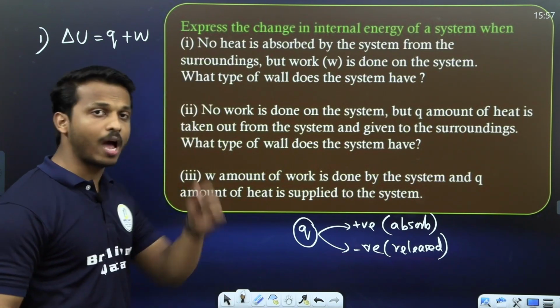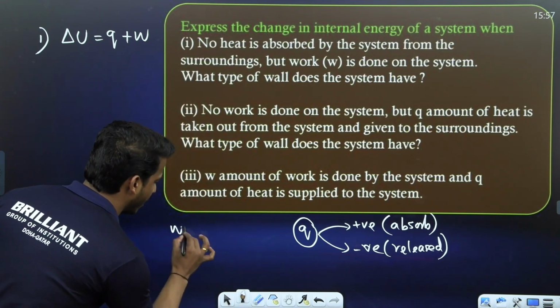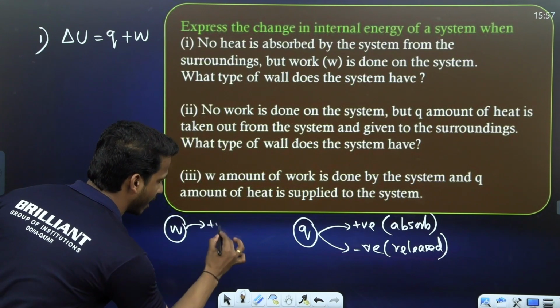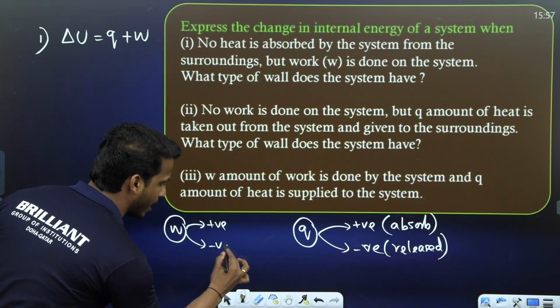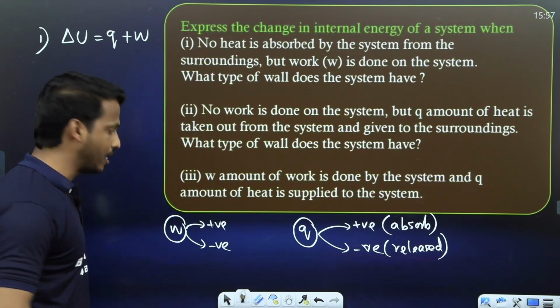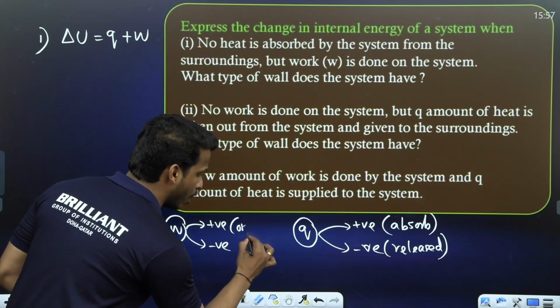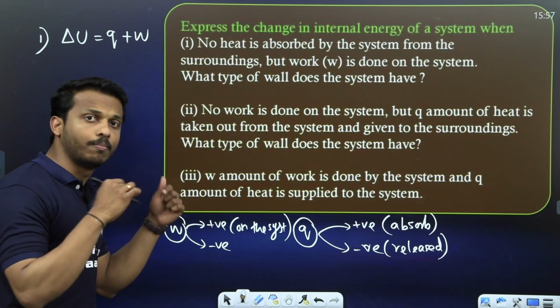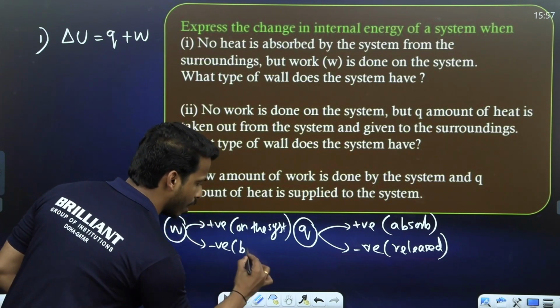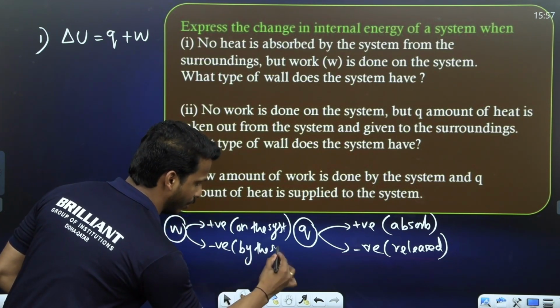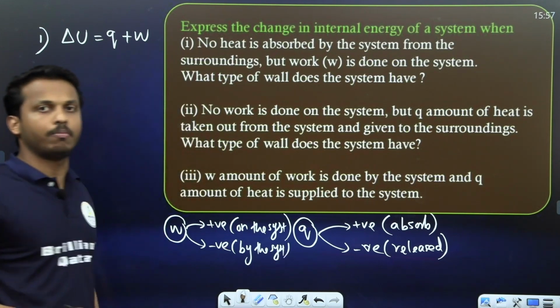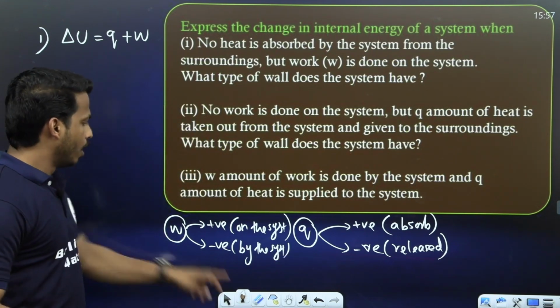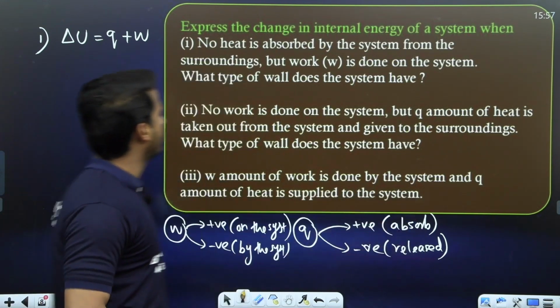Okay. Similarly, we have work done. Work done can be positive and negative, dear all. If work is done on the system, it is positive; if work is done by the system, it is negative. Okay, so sign convention is very important. Please keep it in mind. As per this, let's see the answer.